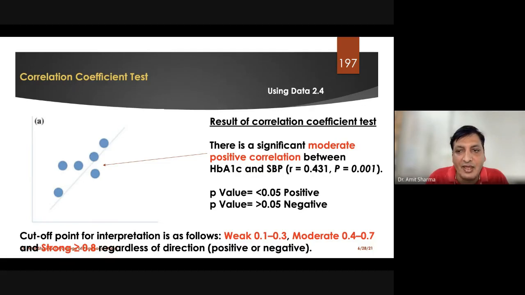For example, if I have got a moderate positive correlation, then we get a graph like this, a straight line like this. The software is not going to give any graph. In the case of simple linear regression, we get a graph, and the name of the graph is dot plot, the dot matrix plot, as we call it.